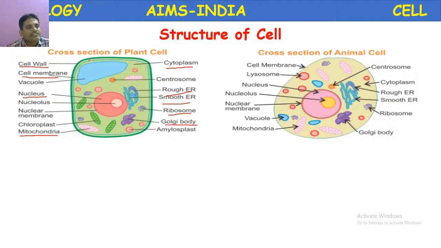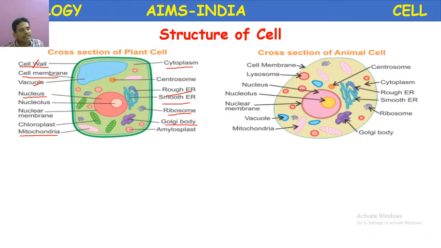Cell wall is an important structure present only in the plant cell. It is absent in the animal cell. It protects the plant cell. And vacuole. It is also another important structure which is present only in the plant cell. Sometimes it is larger than the nucleus. The size of this vacuole indicates the age of the plant cell. In a mature plant cell, the size is more, which pushes the nucleus aside.